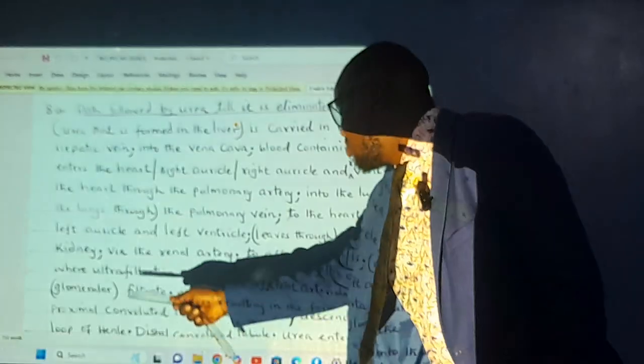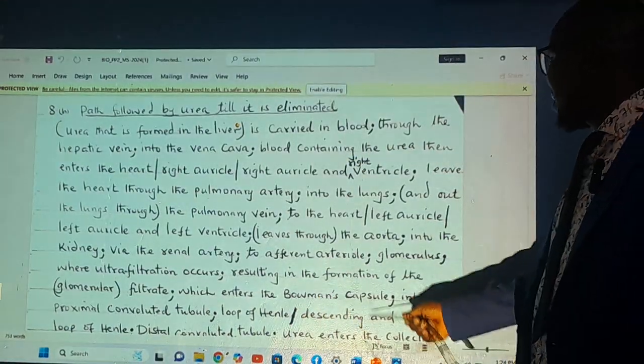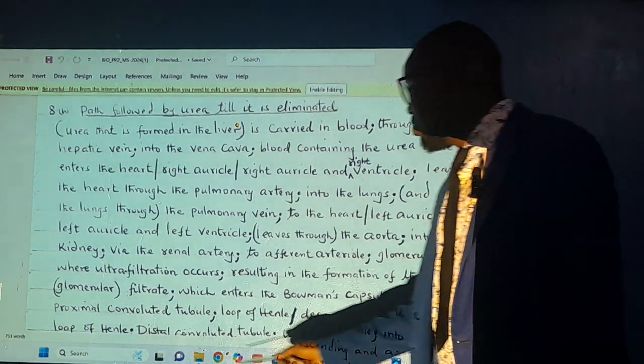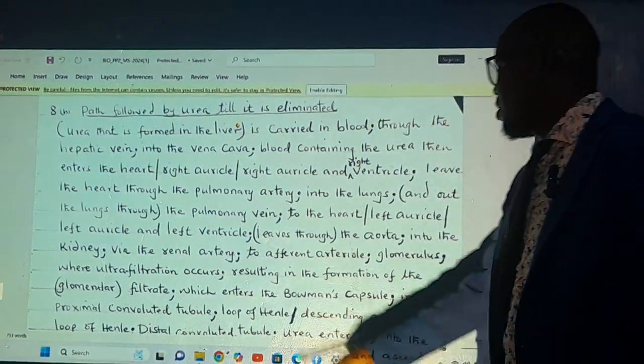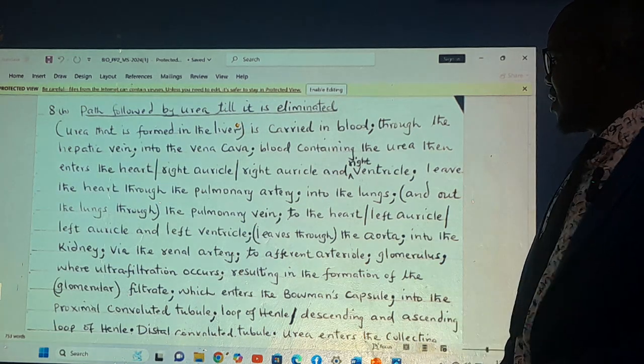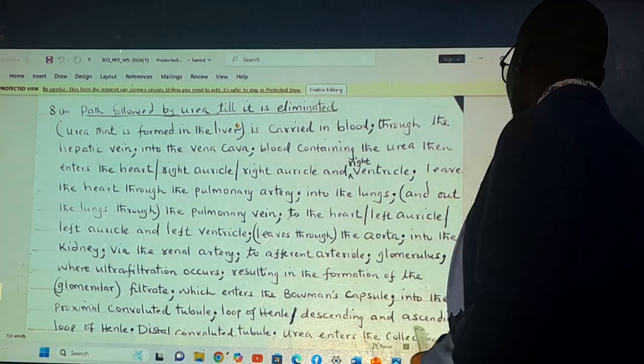resulting in the formation of the glomerular filtrate, which enters the Bowman's capsule, then the proximal convoluted tubule. It follows the loop of Henle, that is the descending limb, then the ascending limb, then the distal convoluted tubule.